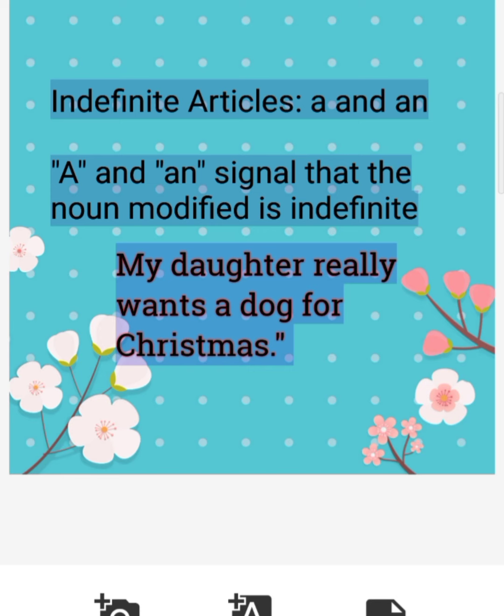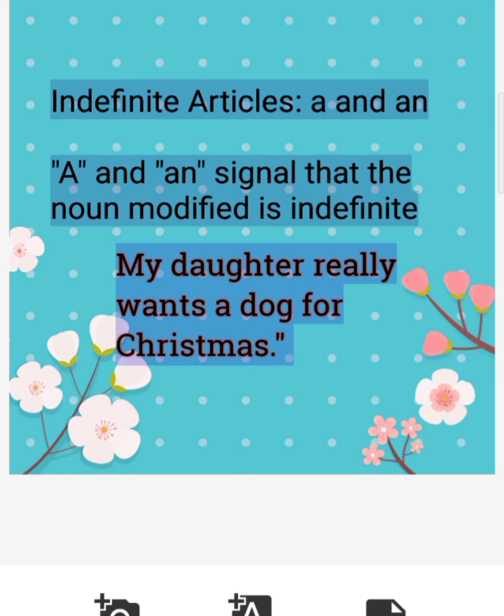The sentence is correct, but we are using an adjective there which modifies the noun dog by saying that the daughter is not sure about which breed of dog she wants. Is it a Pomeranian or Doberman or Labrador? So my daughter is not sure, so I'm using the article adjective, which modifies the dog for Christmas, right?